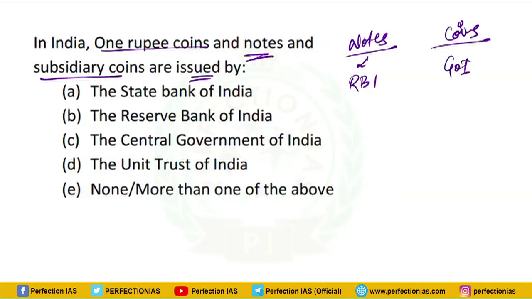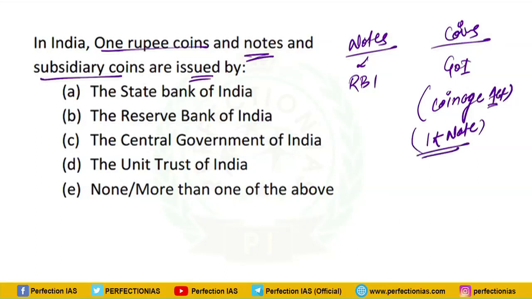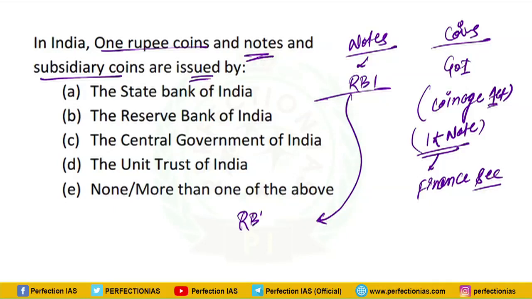So all the coins are issued by Government of India as per Coinage Act. Apart from these, the 1 rupee note is also issued by Government of India, and it will have the signature of Finance Secretary. On the other hand, the notes which are printed by RBI, they will have the signature of RBI Governor. It should be noted that RBI is the sole authority to issue currency notes except 1 rupee note as per the RBI Act of 1934. To be specific, as per the section 22